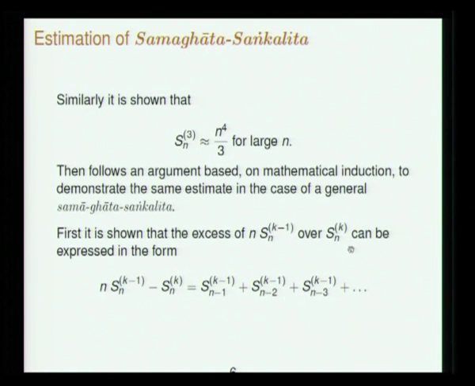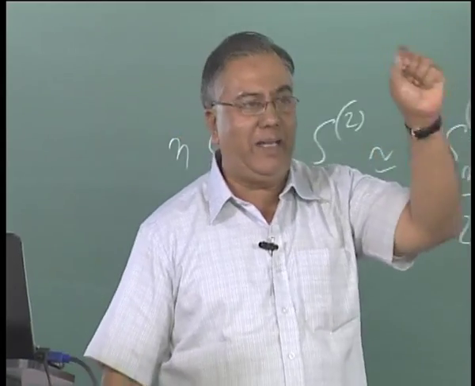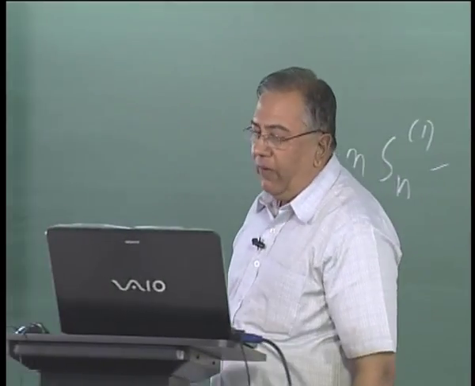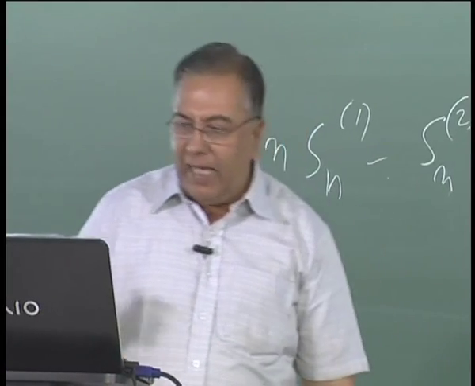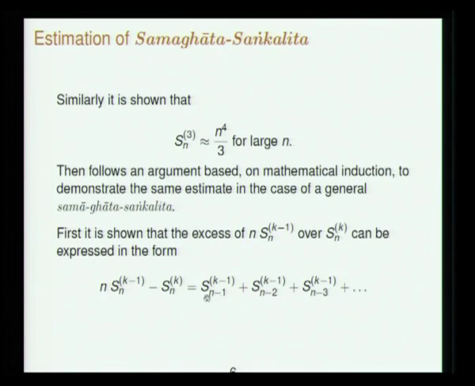So he is saying, suppose you are interested in summing the Samaghatas where it goes up to some gacha, some number. For that you take first n times the Samaghata Sankalita of the lower order and subtract the Samaghata Sankalita of the given order. Same thing that we did for n Sn1 minus Sn2. Then this argument is given by recombining these terms, that this is actually equal to the repeated summation of Sn minus 1 of k minus 1, the Vara Sankalita of the lower order Samaghata Sankalita. That is how it is explained.